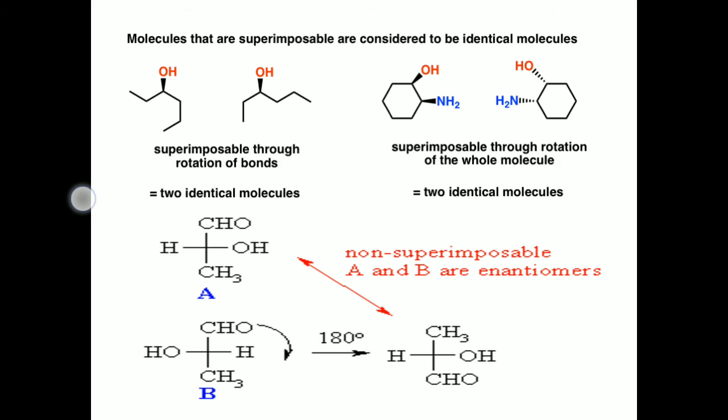That means A and B are not superimposable. They are non-superimposable. These kinds of molecules are called enantiomers.